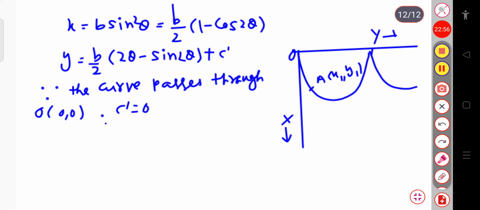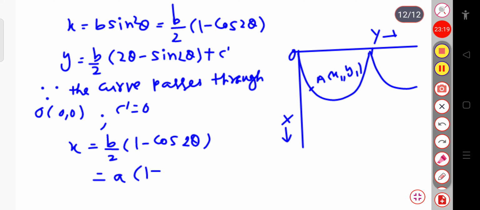So by applying the boundary condition, that is c prime to be 0, we can write this x value equal to b by 2 into 1 minus cos 2 theta, and that is also equal to, suppose b by 2 is some constant a, whole into 1 minus, suppose in place of 2 theta if I put phi, so this is 1 minus cos phi.